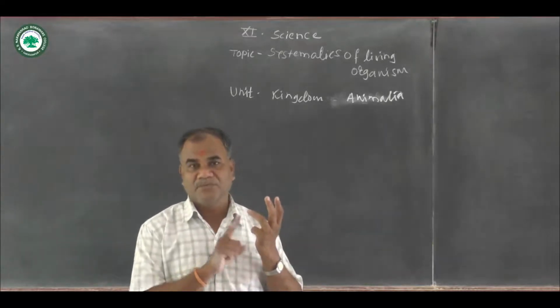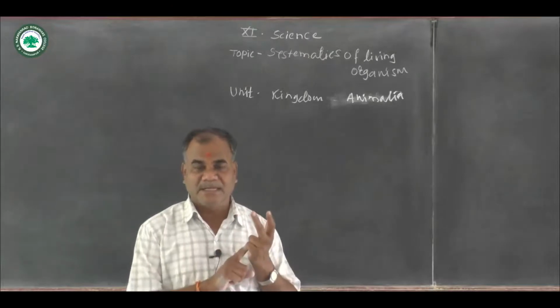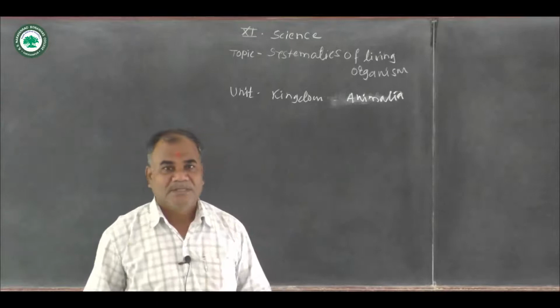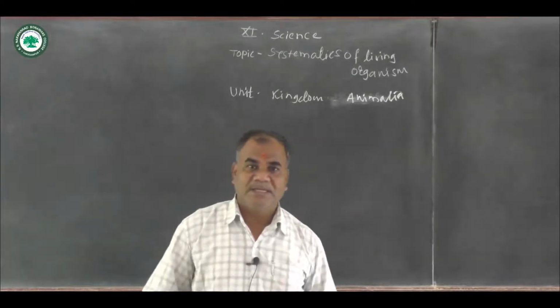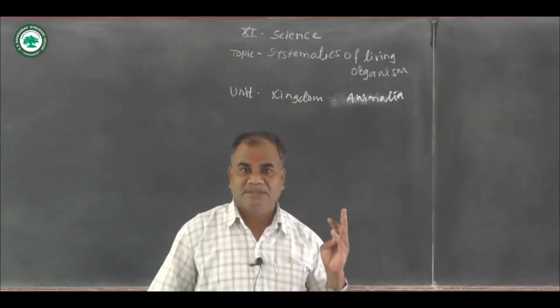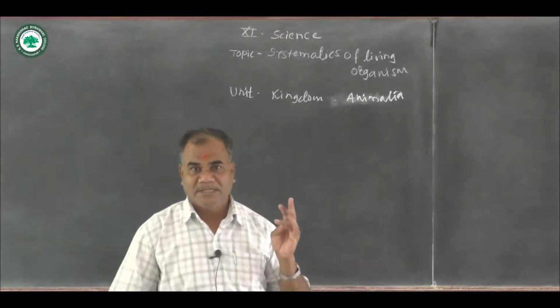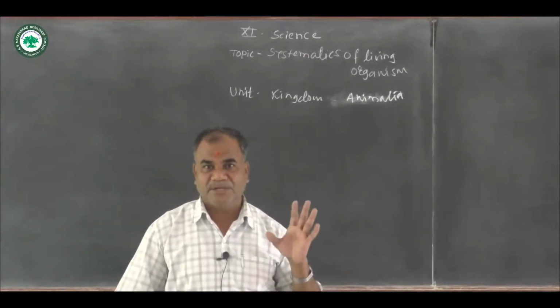One is the food, second is the shelter, and third is the reproduction. So the locomotion of the living organism is for three important things: the search for food, then for shelter, and then for reproduction.